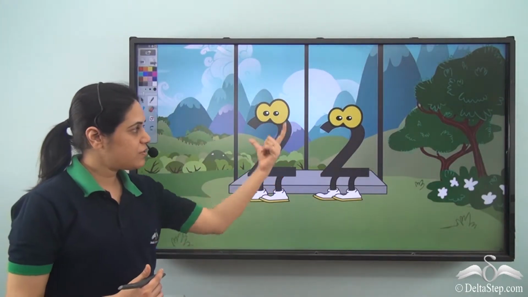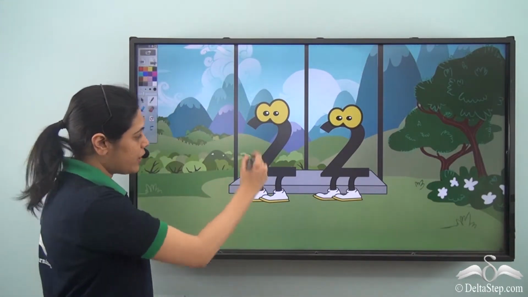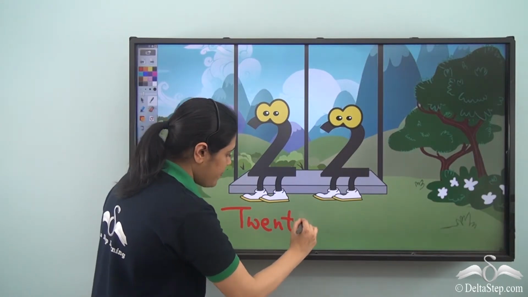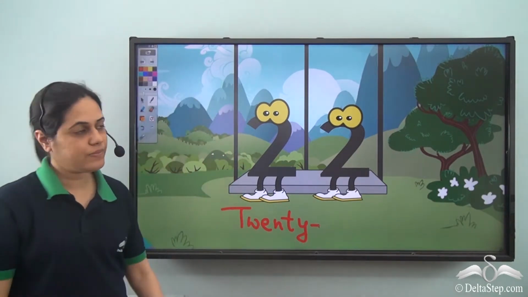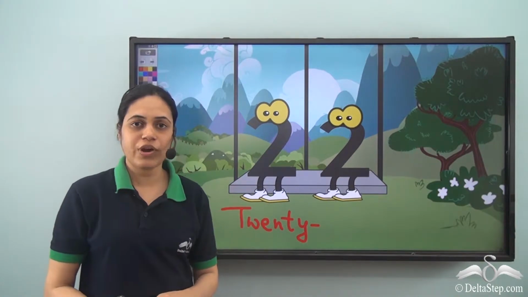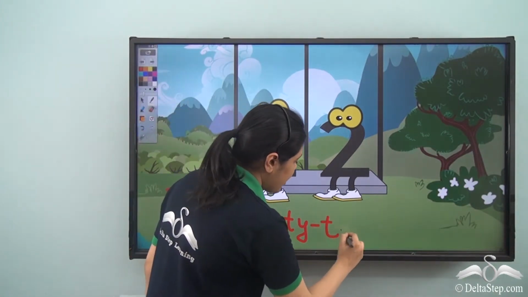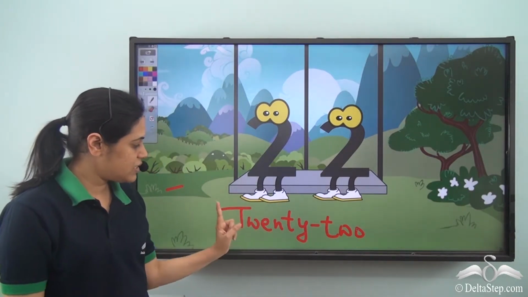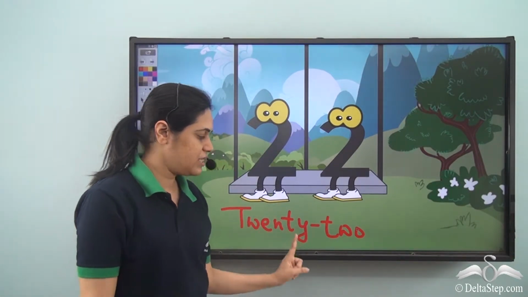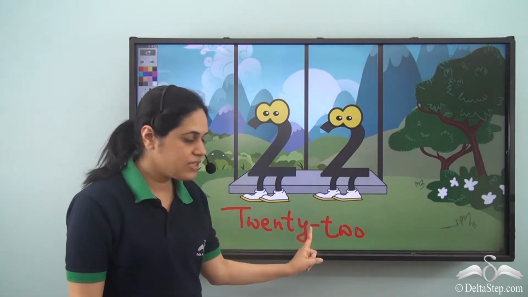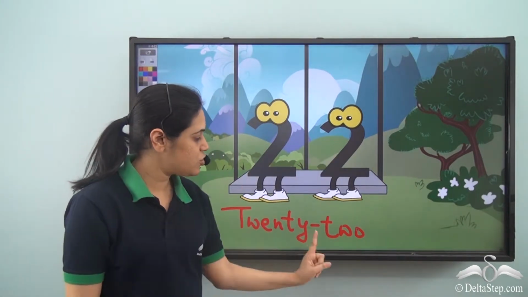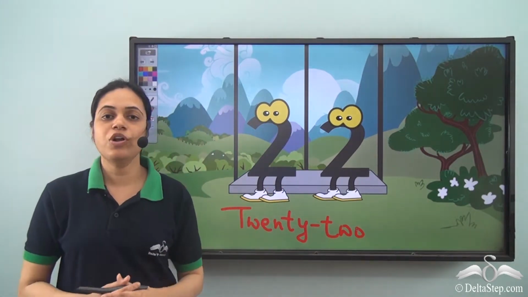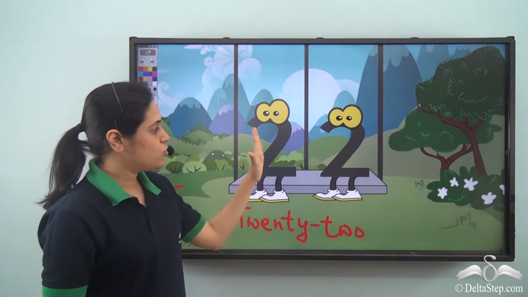Because we have 2 on the left part, the number name will start with 20, TWENTY, and a small dash, and from the 2 on the right part I have TWO. So this number is called 22.